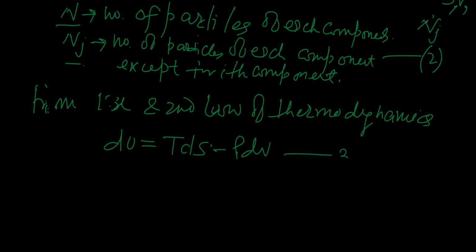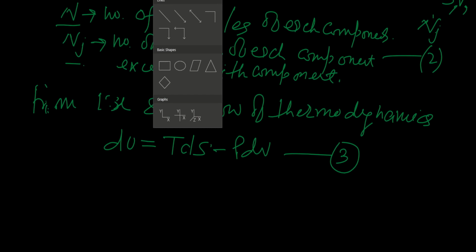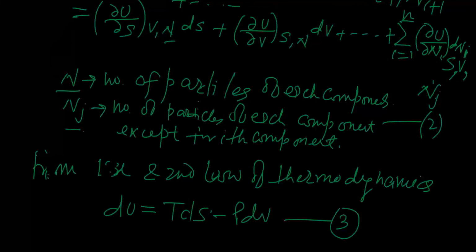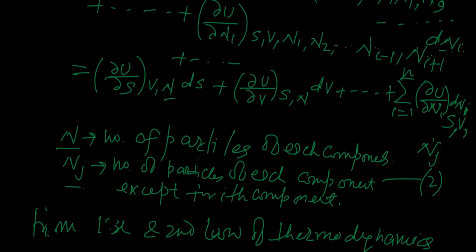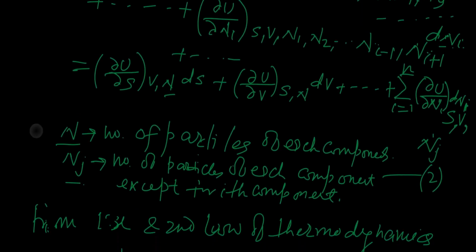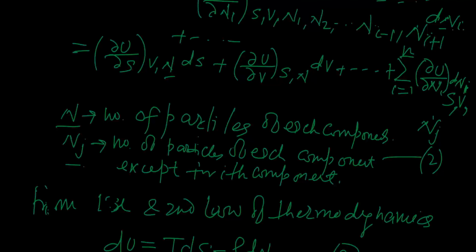This is the combined form of first and second law of thermodynamics. So see here, our first and second law of thermodynamics say that dU equal to T dS minus P dV as defined in equation 3, and at present we have calculated the value of dU in this equation. See here, we have calculated dU in equation 2, and what is that? That is in fact equal to this much.